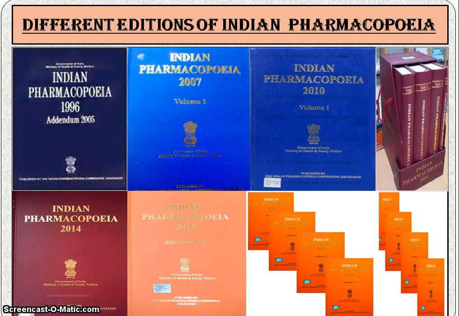The next one is the different editions of Indian Pharmacopoeia. There are several editions of Indian Pharmacopoeia. Let's start with the first, the 1996 edition. The next one is the 2007 edition. Then the 2010 edition. The next one is the 2014 edition. Then the 2018 edition, which is the current edition of IP, available in 4 volumes.